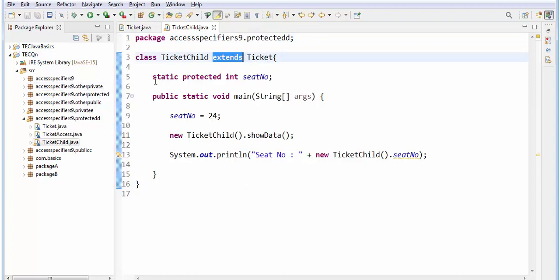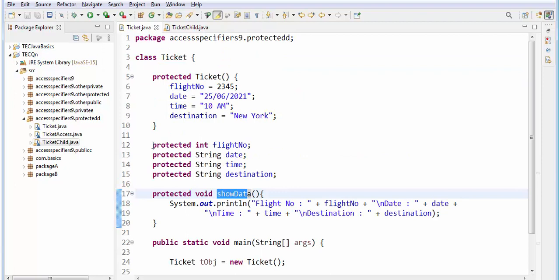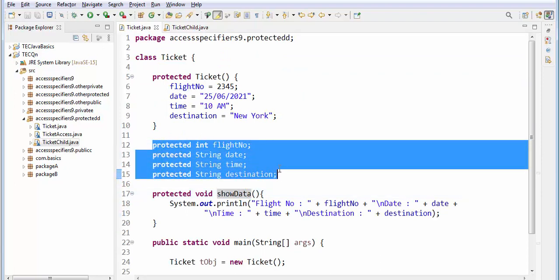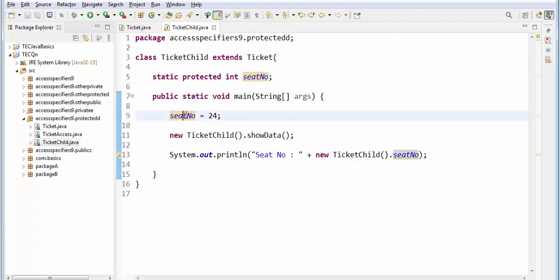Here I have one more variable, but this is a static variable. The others are nothing but instance variables because they don't have the keyword static, and this is a static variable. All the objects will share this variable. And I want to print the seat number also. The remaining things it's inheriting from its parent. Since seat number is static, you don't need to give any object name over here.